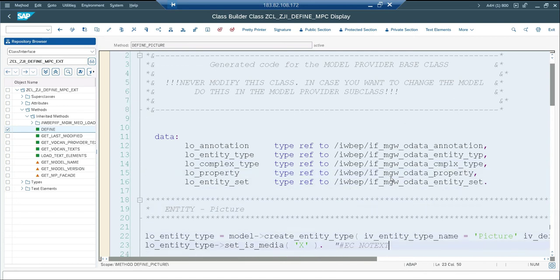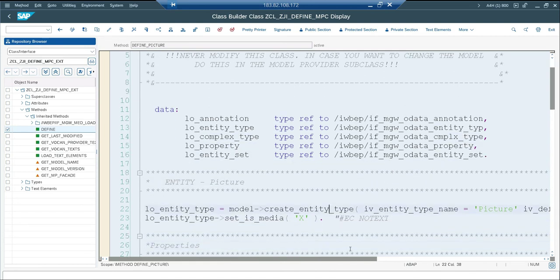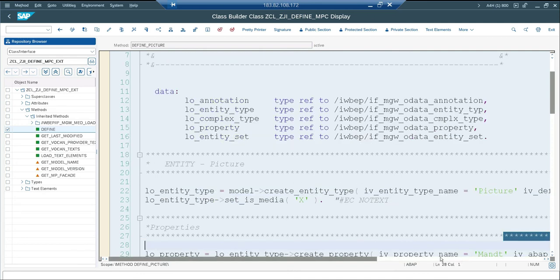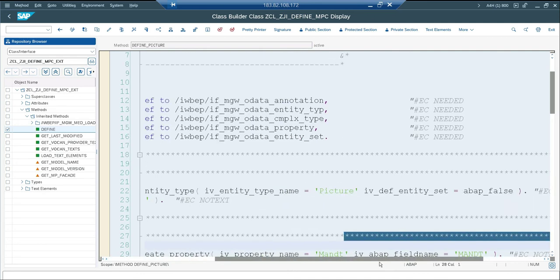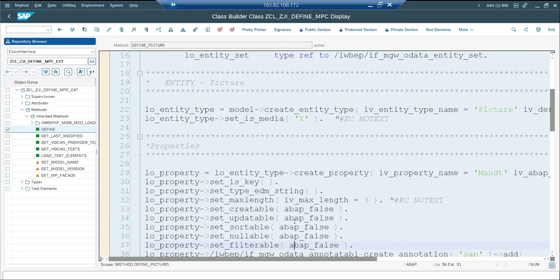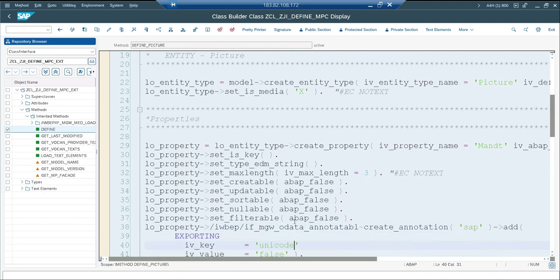Here they mention very clearly, create the entity type for the entity called picture. Okay, and there is one flag for any default entity set. They mention no, abap_false, so I didn't opt for that. And then they mention very clearly set is_media to X. Okay, and then they created it field by field, they have the code.